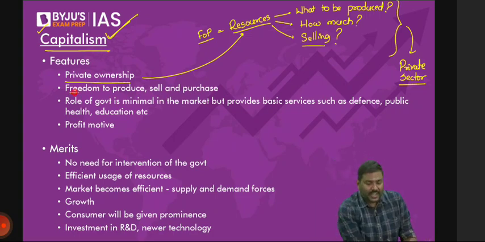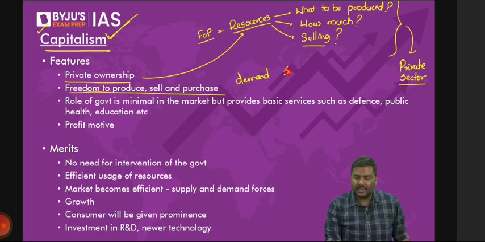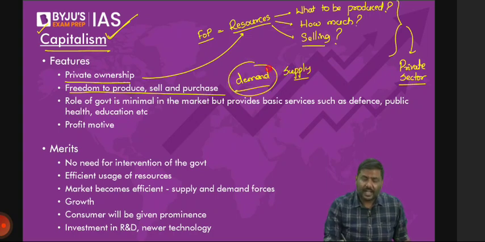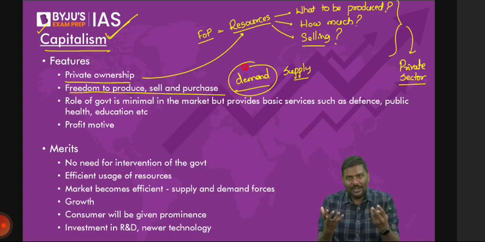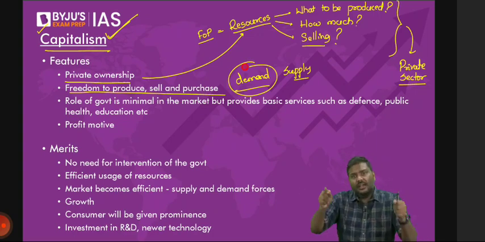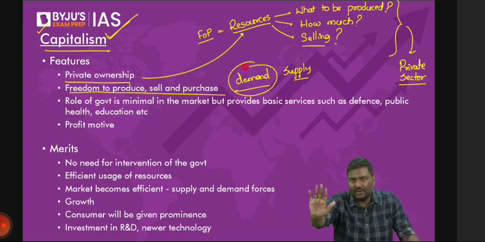Now, in case of capitalism, there is always this freedom. Freedom of what? Because there is a demand and a supply, there is a freedom of consumption. In capitalism, you can decide what you want to purchase. Because you have money, that freedom is there. Because there is money, you will be able to purchase in the market. If you do not have money, they will not sell it to you. Everything is about money here.